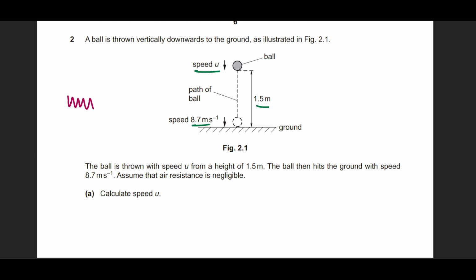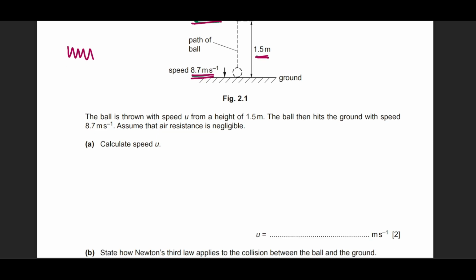So we have this system, right? He says that it already has an initial speed. It is moving from a height of 1.5 meter, displacement of 1.5 meters. It is going to have a speed of 8.7 before it hits the ground. He says calculate the speed u.